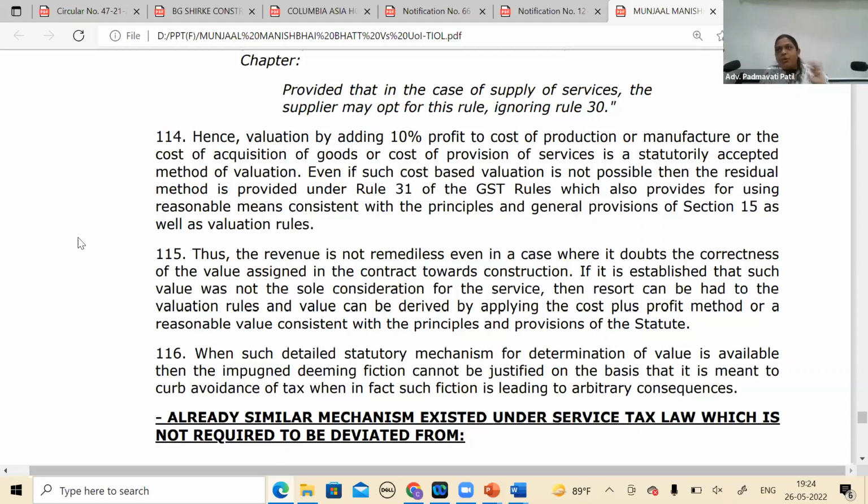Suppose tomorrow Bombay High Court comes out with a judgment which is contrary to this. Then if I am appearing in Bombay High Court, they will say that we are not bound by the Gujarat High Court. Even otherwise, assuming Bombay High Court has no such judgment and there is no contrary judgment, I cannot forcibly argue. Standing in Bombay High Court, I can take support of the Gujarat High Court and argue with the provision. But they have every right to not agree with this or say that this point has not been considered. It's for the inferior courts, so you cannot say it's binding. Definitely in Gujarat, yes, it's a jurisdictional high court.